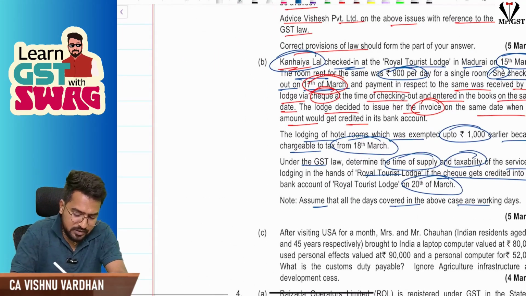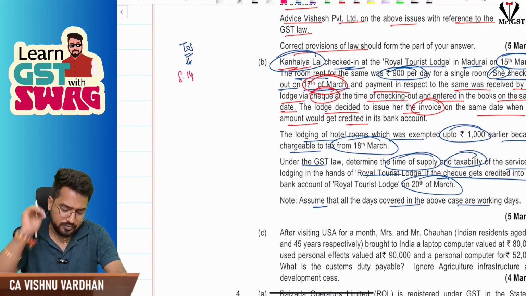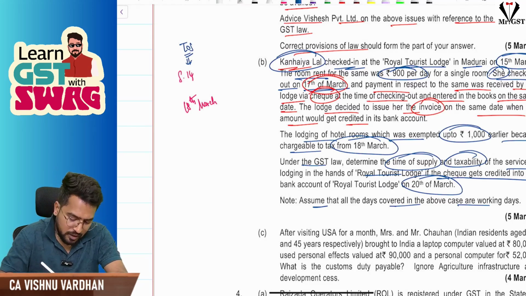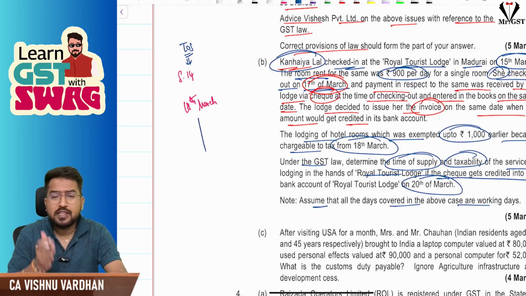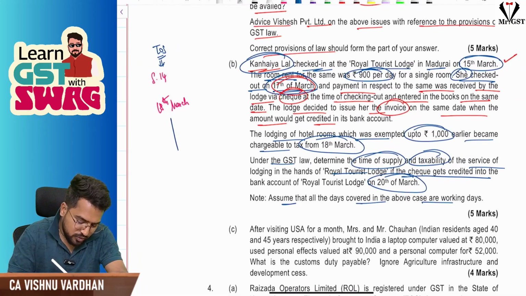As you know, this is the concept of time of supply when there is a change in rate of tax. Section 14 will come into picture. Now please understand, on 18th March there is a change in tax, and we have to see when the service is completed. She is doing the checkout on 17th March. So you should always see when the date of completion of service is.